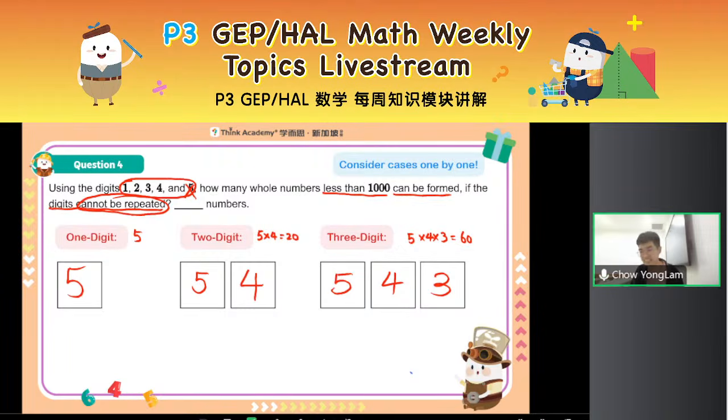No, my answer is not 60, because remember, you need to add up across all cases. I could have 5 1-digit numbers, 20 2-digit numbers, and 60 3-digit numbers. Combine them up. I don't need to form a 1-digit and then 2-digit and then 3-digit number, so just add them up. There should be 85 numbers that you can form altogether. So my answer is 85. Please take note, especially when you need to consider cases, consider the cases one by one and then add up all the possibilities. Good job. Thank God you understand.